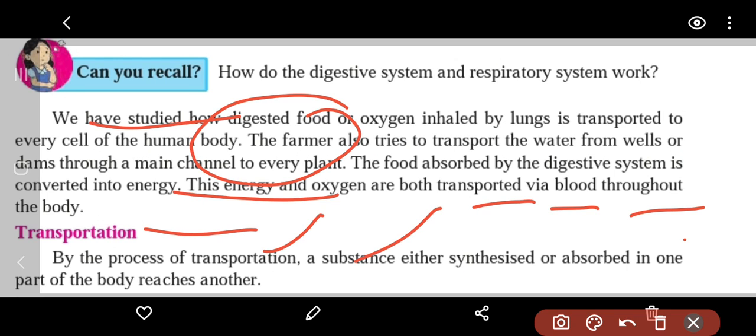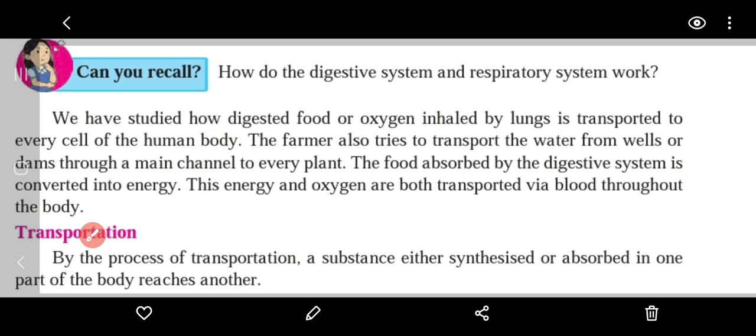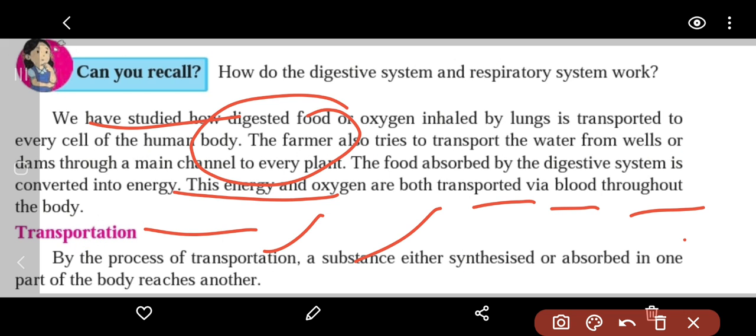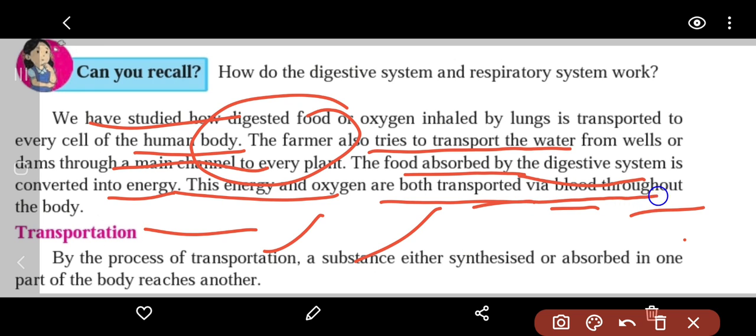Here, as it is given, we have studied how digested food or oxygen inhaled by the lungs is transported to every cell of the human body. The farmer also tries to transport water from wells, dams, or through the main channel to every plant. The food absorbed by the digestive system is converted into energy, and this energy and oxygen are both transported via blood throughout the body. So this is how things are transported in our body.